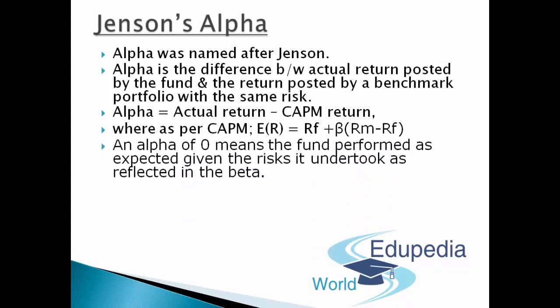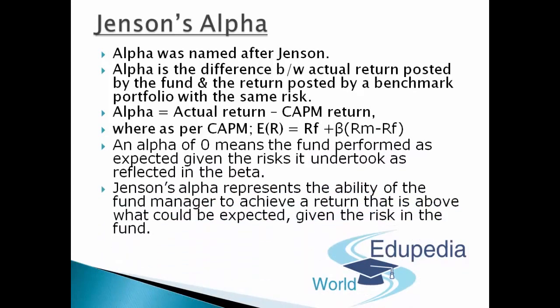That is the alpha in this case. Alpha of 0 means the fund performed as expected, given the risk it undertook, as reflected in the beta. Jensen's alpha represents the ability of the fund manager to achieve a return that is what could be expected given the risk in the fund. A fund with a positive alpha would return more than the return predicted by the beta.